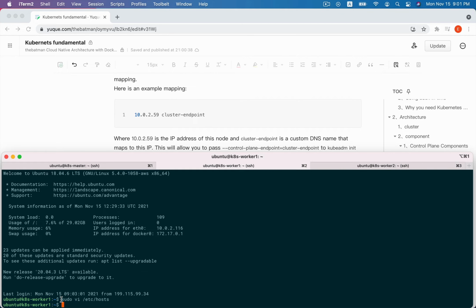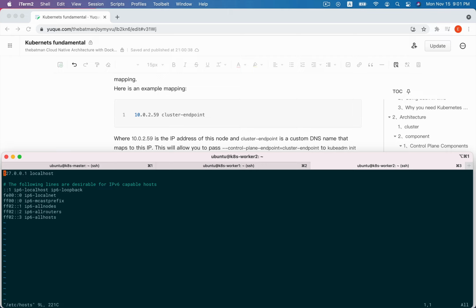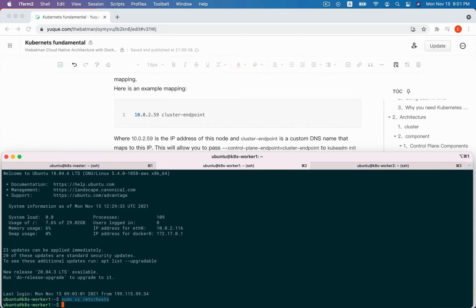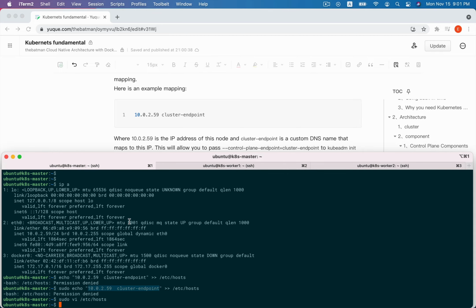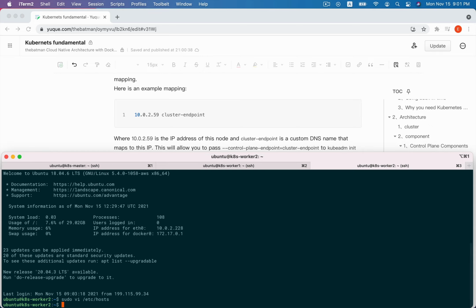Okay, in worker node 2, go to the end of the file and copy this here, and we input :wq to save and quit.